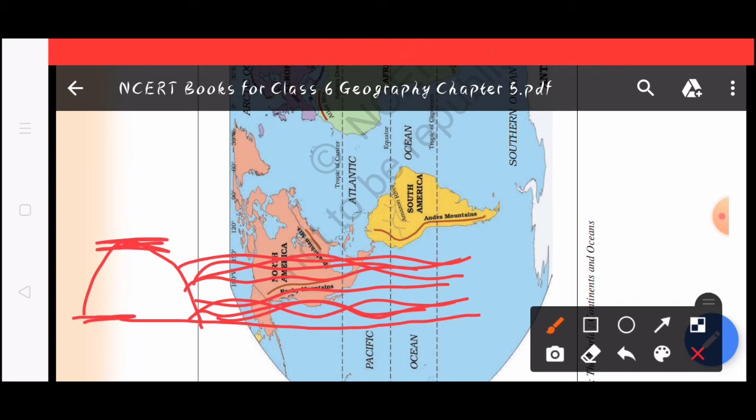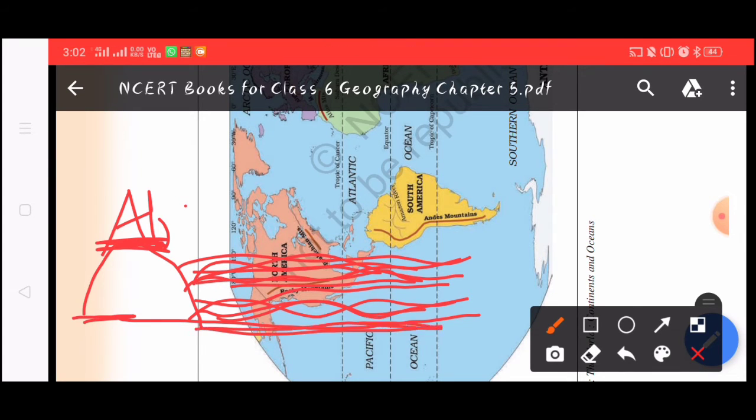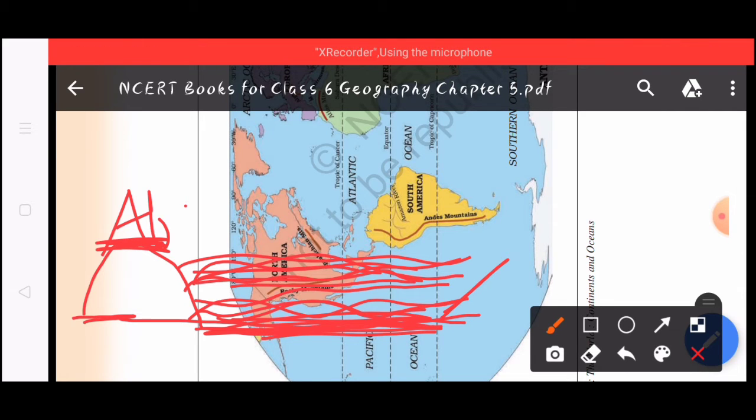The land which is present below this water of ocean is the ocean basin. You can take any continent, like Africa, and the land that is present below the ocean water is the ocean basin.